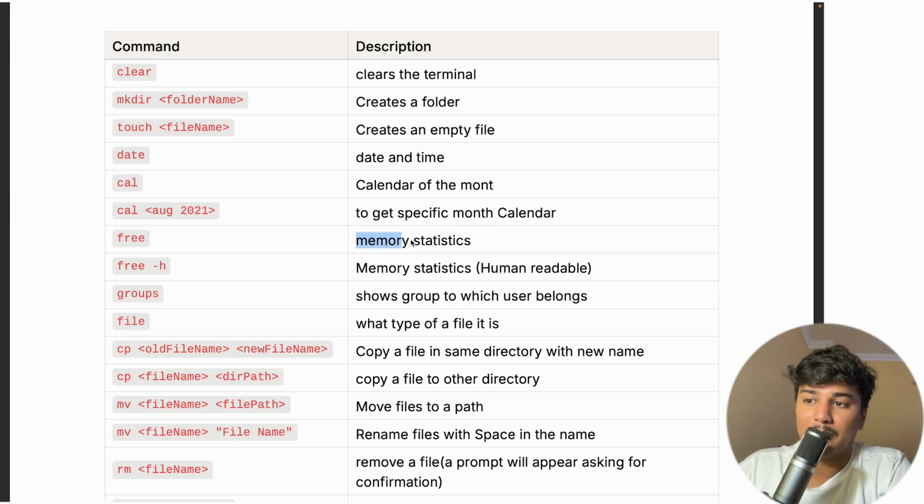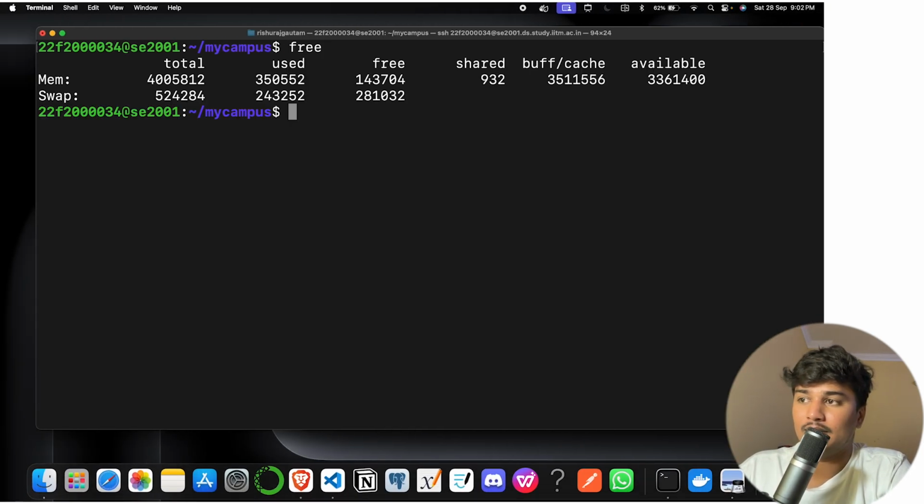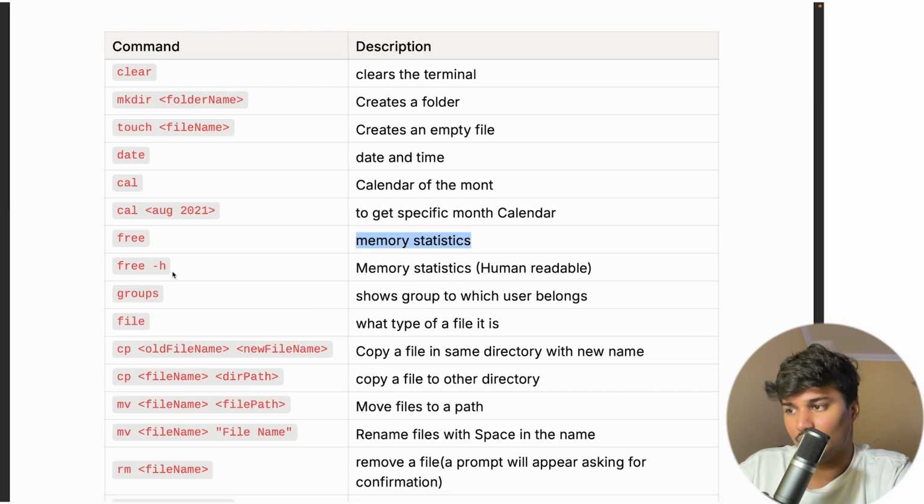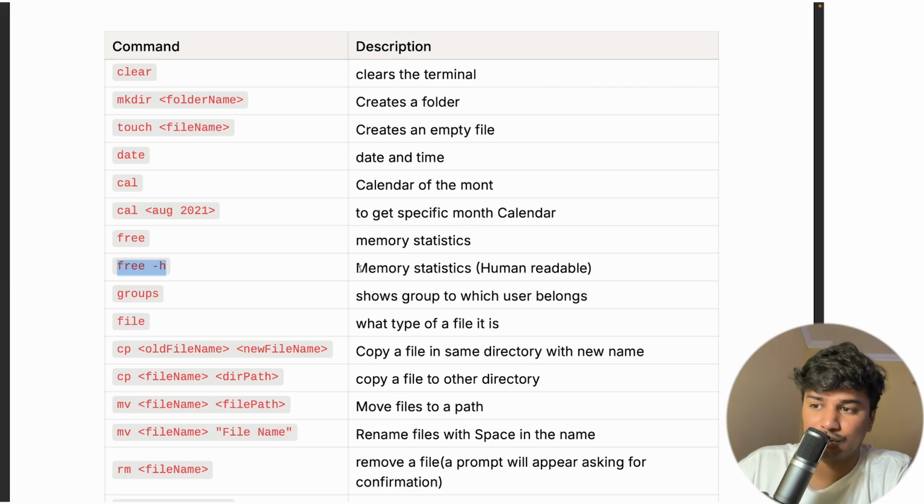Then there is a command called free. The free command shows the memory statistics. Let's say free. It will show this much is memory, and this is swap memory, that is the virtual memory we are using. Now this is something which is not easy to read. So I use free -h, and it will show us in human readable format. That is, there is this much memory, this many MB used, this many MB free, and this many MB of swap memory. So free -h is used to show the memory statistics in human readable format.